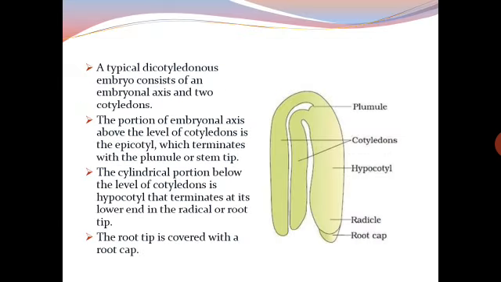A typical dicotyledonous embryo consists of an embryonal axis and 2 cotyledons. The portion of the embryonal axis above the level of the cotyledons is the epicotyl, which terminates with the plumule or stem tip. The cylindrical portion below the level of the cotyledons is the hypocotyl, which terminates at its lower end in the radicle or root tip. The root tip is covered with a root cap. So, this is a typical dicot embryo.